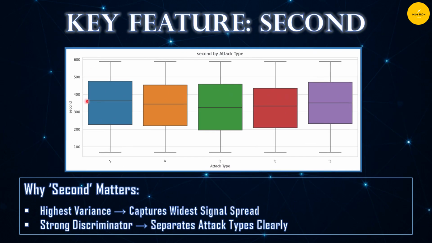One of the most interesting features in this dataset is called the second. From the box plot, you can see it shows the widest variance across attack types and separates classes clearly, but it behaves like an ID, excellent in this dataset, yet risky for unseen traffic. So while it's powerful, SOC analysts should treat it cautiously, almost like a crutch the model can lean on, but one that may not always be available in the real world.